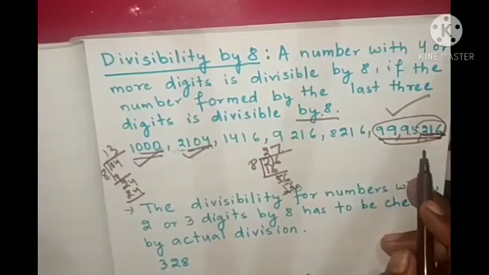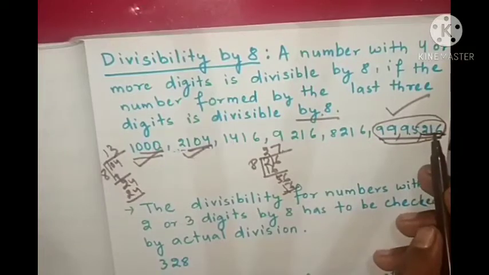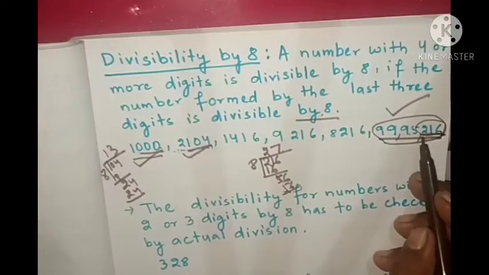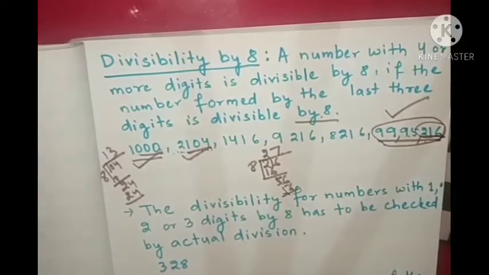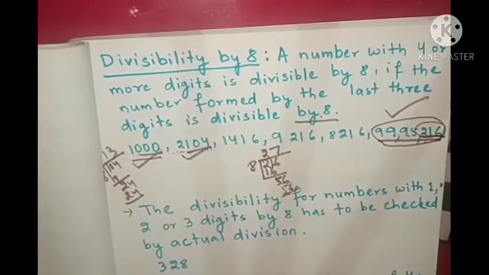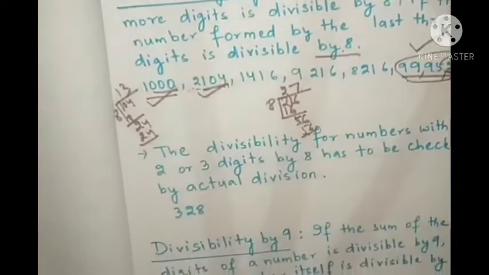So for divisibility by 8, what do we have to do? We have to see the divisibility of the last 3 digits. So check the divisibility of the last 3 digits. If that is divisible, then the whole number is divisible by 8.